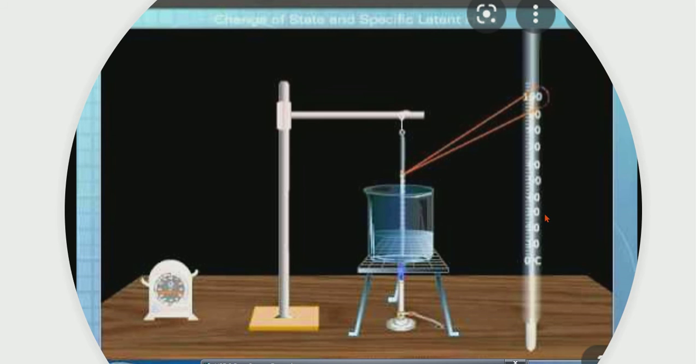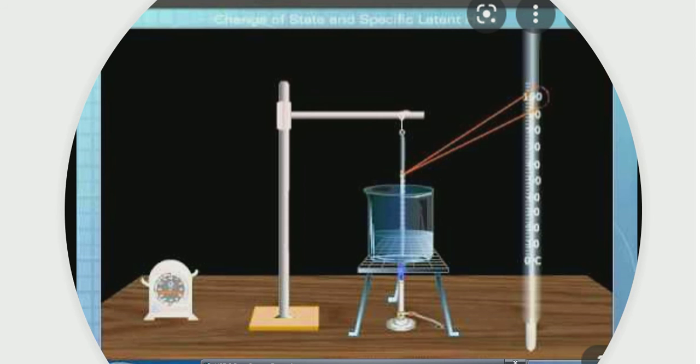When I give heat to the water, the temperature continuously rises. Suppose the temperature is 90 degrees Celsius; it rises up to 100 degrees Celsius, and from 100 degrees Celsius there is a stopping point, meaning no change in temperature. We can see that the water is directly converted to vapor, but the thermometer still remains at 100 degrees Celsius.